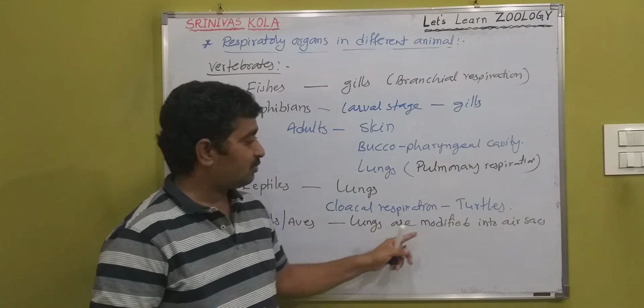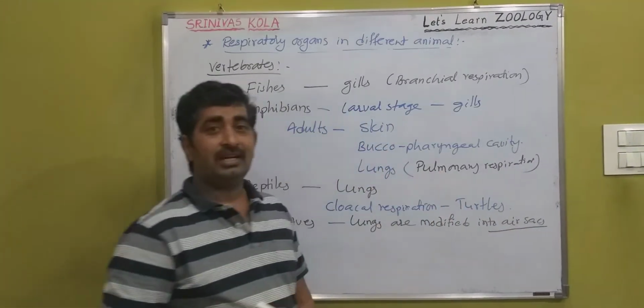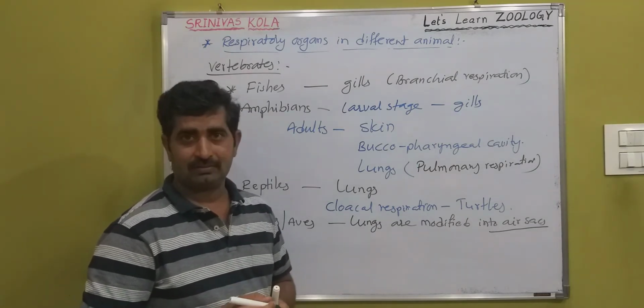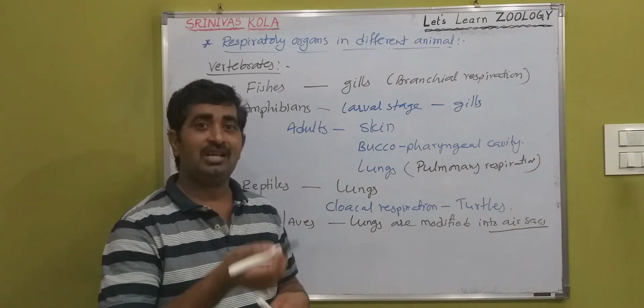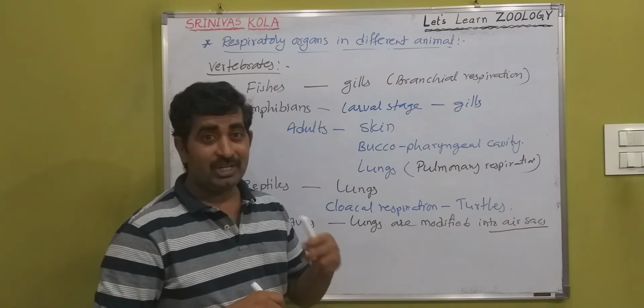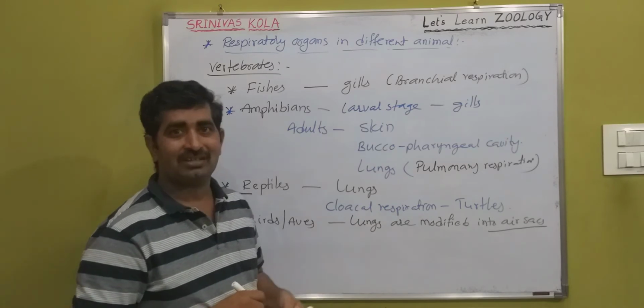Due to the presence of air sacs, double breathing happens in birds, with availability of oxygen in both inspiration and expiration. That's why it is called double breathing. It is a unique feature of birds, due to flight adaptation.